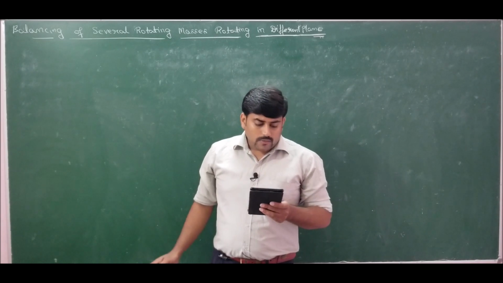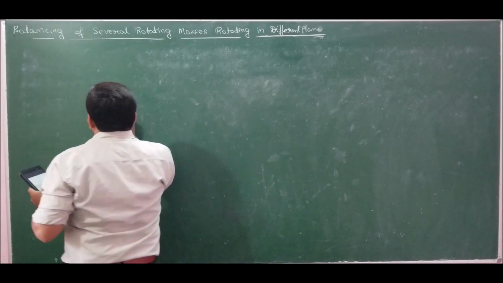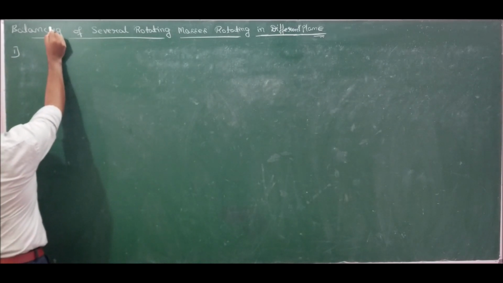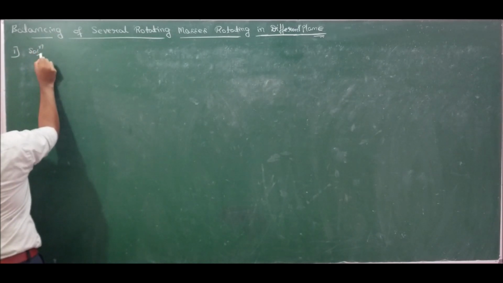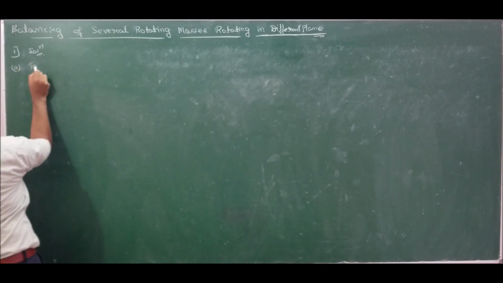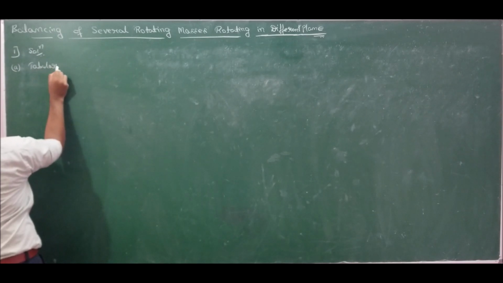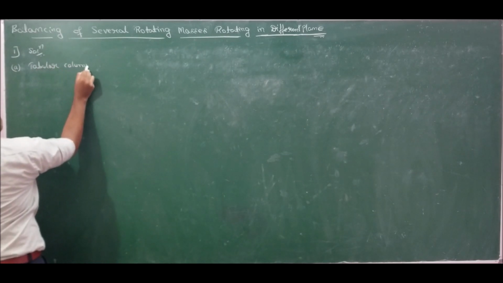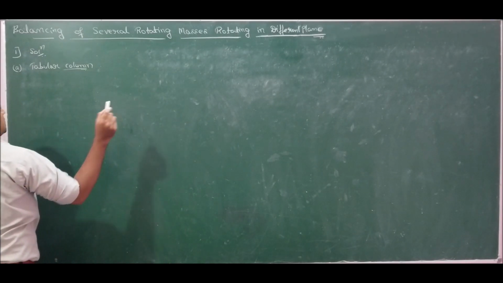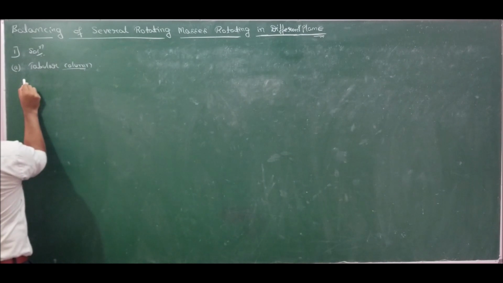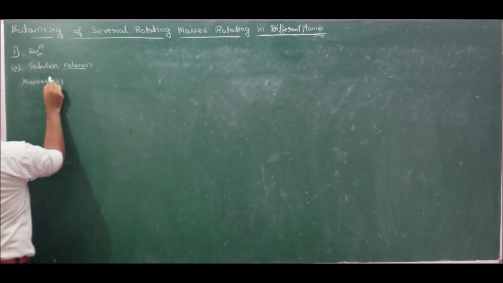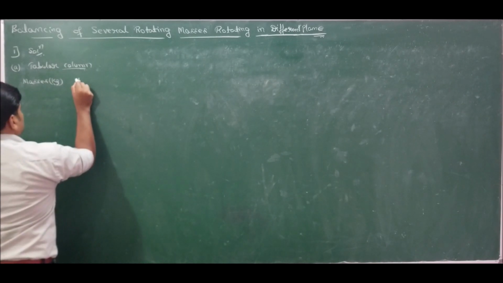Moving ahead with problem number 1, for the solution, as usual, kindly lay down the tabular column in step 1, the same as how we employed it for several rotating masses rotating in the same plane. It involves masses: the first column contains masses, the unit given is kg. The second column should be radius.